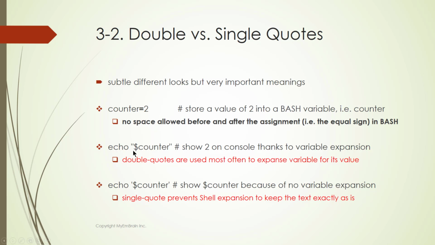In double quote, the Bash interpreter will expand this variable and take the content inside the counter, which is the string number 2, and then display it on the console. With a single quote, the Bash interpreter will not expand to take the content of the counter variable. Instead, the Bash interpreter will print out exactly the text as is.